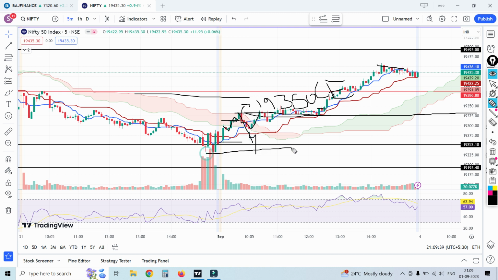See, if it doesn't sustain, if it sustains downside, I will exit my 19,250 PE sell and add two more lots to 19,350. Like that I will trade. Why? Because it looks like what we call an adjustment. And if it doesn't sustain downside, hopefully the market goes upside. Like this it happened and ended up with a green.